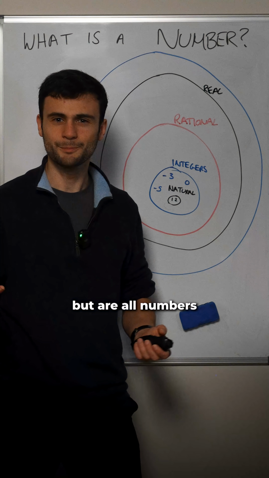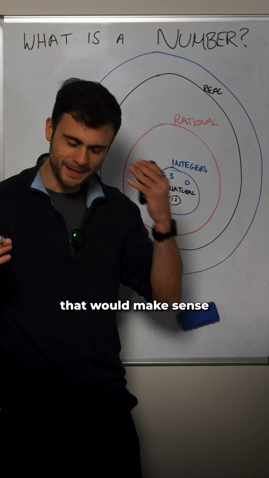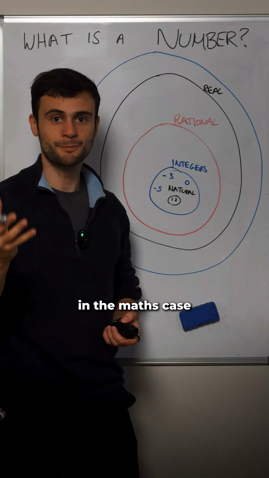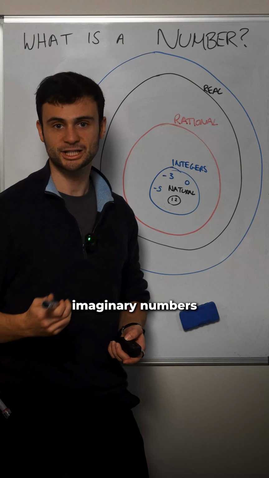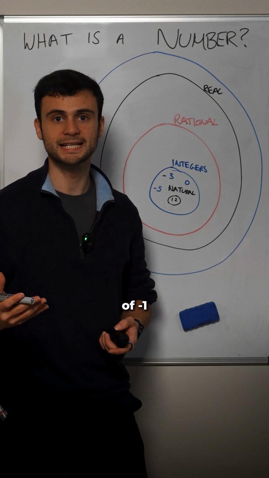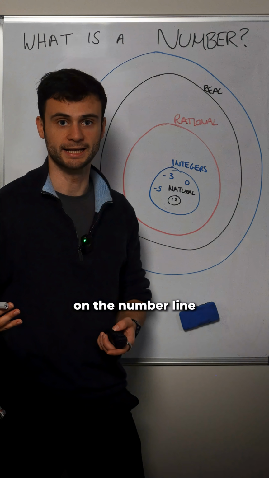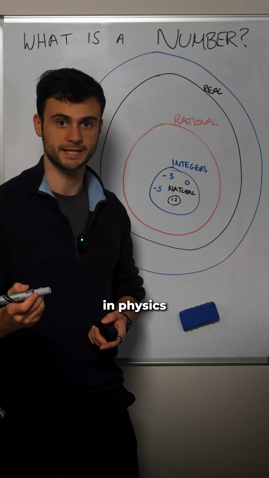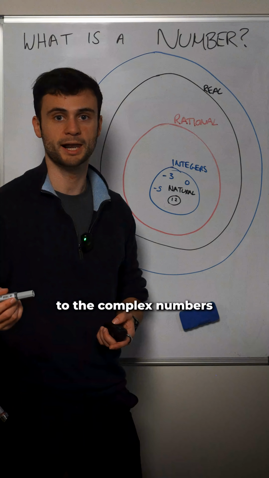But are all numbers on the number line? I mean, logically that would make sense, but sometimes we like to extend our definitions of things. In the maths case, we've invented imaginary numbers. The square root of -1. This is not on the number line, yet it is a number that we can use to solve many equations in physics. And that is when we expand to the complex numbers.